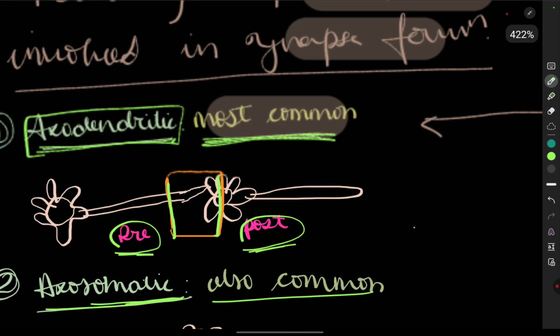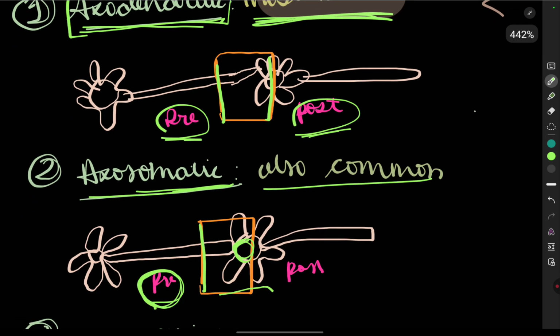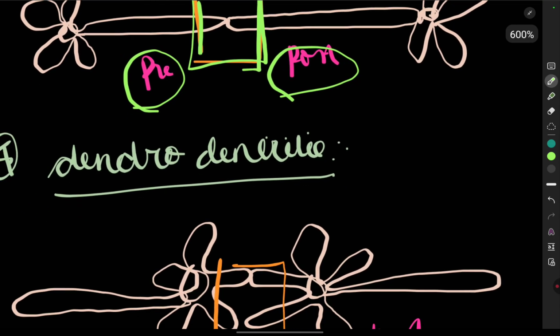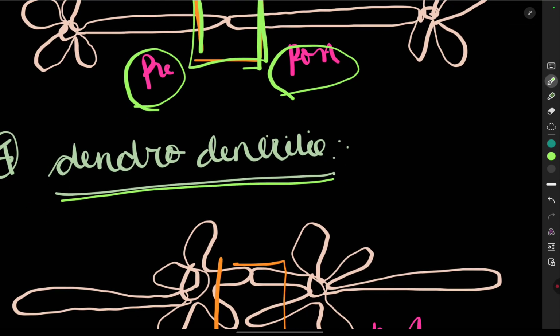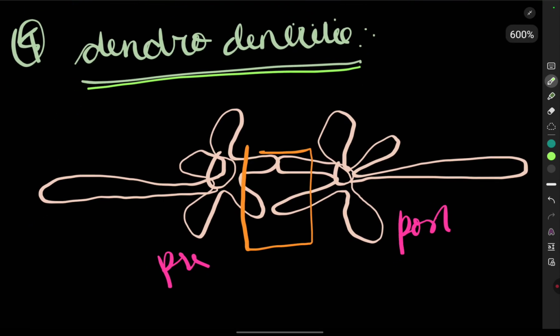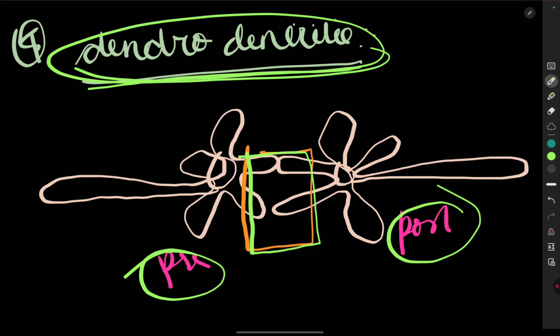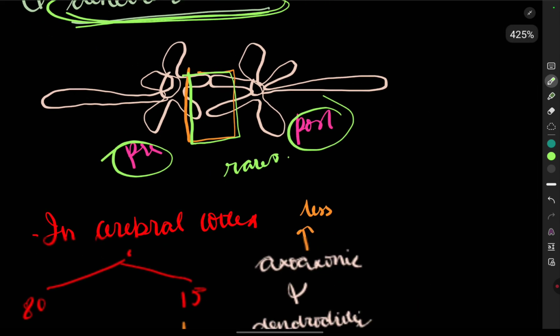So see, the most common is the axodendritic, then after that comes the axosomatic, then comes the axoaxonic, and at the last we have the dendrodendritic, which is the rarest one. So this is the presynaptic neuron, this is the postsynaptic neuron, and the dendrites of both the neurons are taking part in this. So this is called the dendrodendritic, and it is rarest.